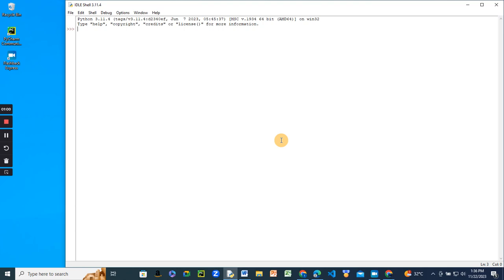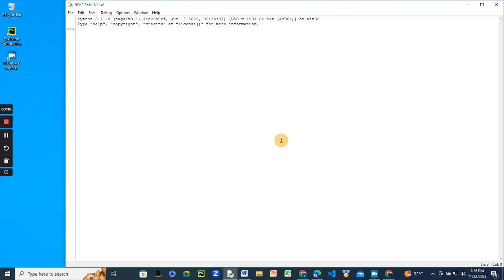The first data type we are going to talk about is integer. Integer data type. Integer is spelled as in integer. So that's how it is spelled. That's the first data type we are going to work on.